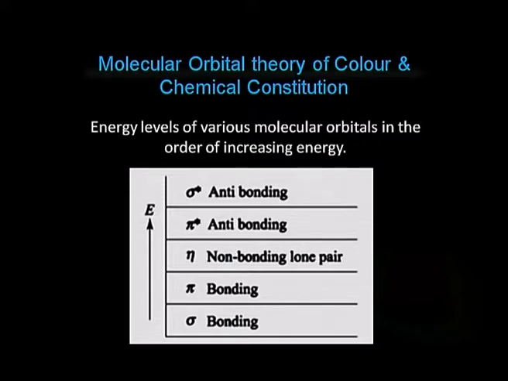On the contrary, if we have a molecule which has a non-bonding lone pair of electrons and it passes to the pi antibonding molecular orbital, it requires a minimum amount of energy, and then it will fall in the visible range. With the help of these electronic transitions, we will discuss how a particular molecule shows color whereas another does not.